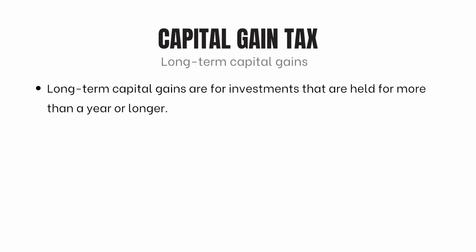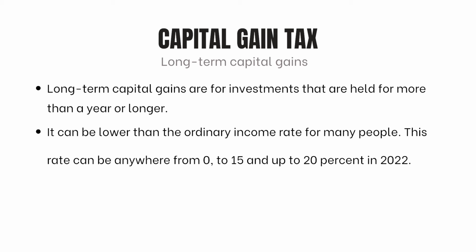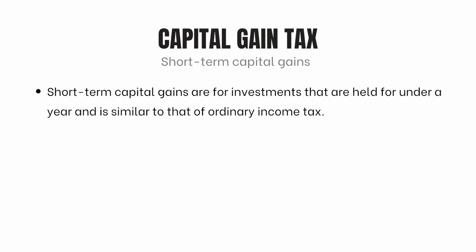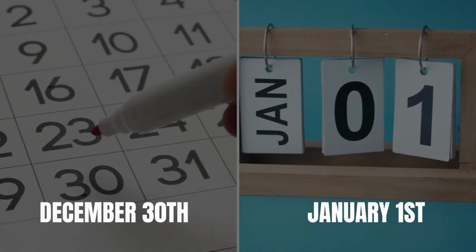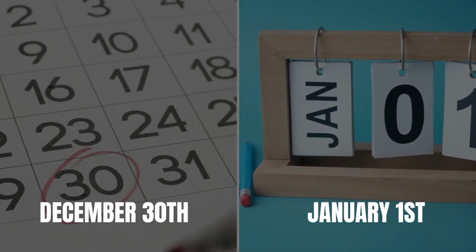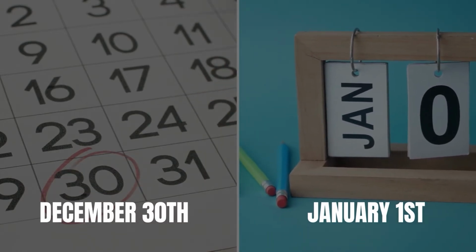Long-term capital gains are for investments that are held 1 year or longer and can be lower than the ordinary income rate for many people. Depending on the person's income, this rate can be anywhere from 0 to 15 and up to 20% in 2022. For investments held under a year, the tax is called short-term capital gain and is similar to that of ordinary income tax. Understanding this type of taxation is important, as choosing to liquidate an investment between December 30th or January 1st can save or cost the taxpayer thousands of dollars.